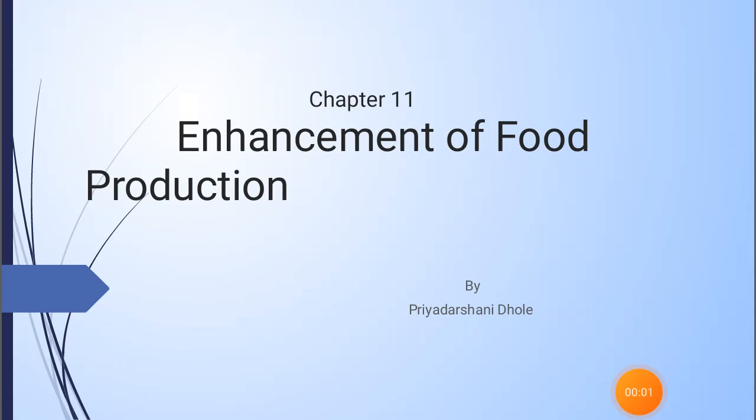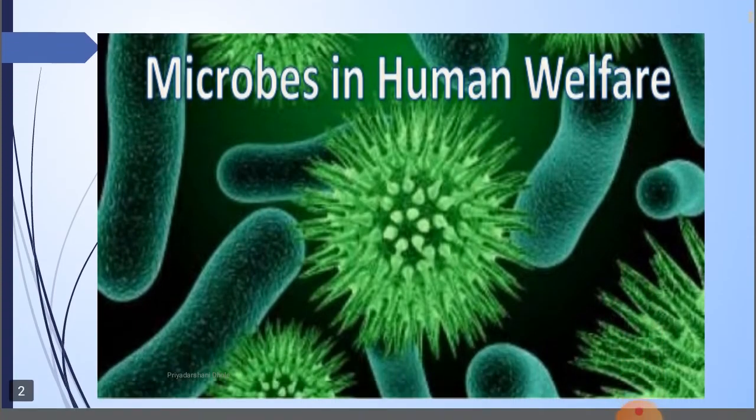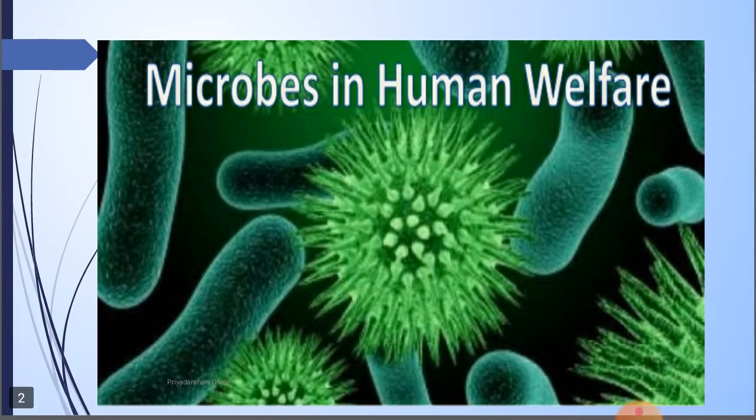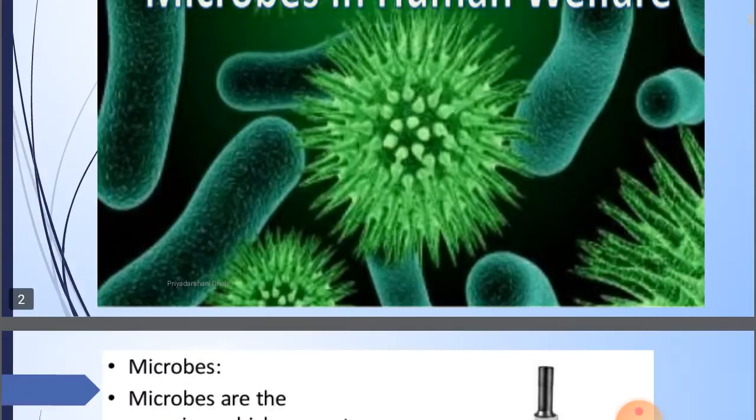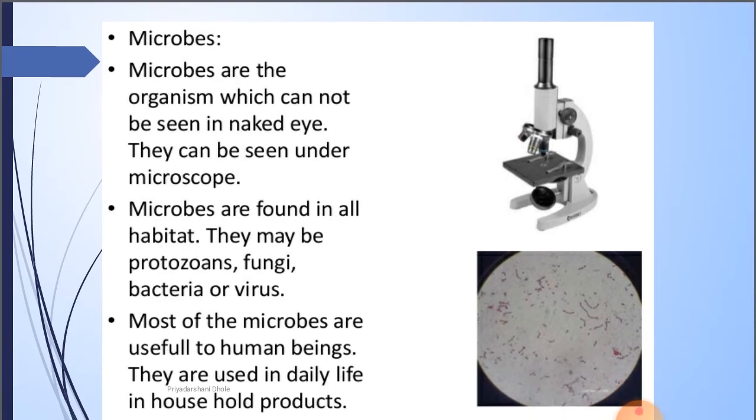Good morning, students. This is the enhancement of food production. This is chapter number 11. Now, in that topic is microbes in human welfare. Now, what is meant by microbes? Microbes are the organisms which cannot be seen with the naked eye. They can be seen under the microscope, which is called a microbe, or microorganism.